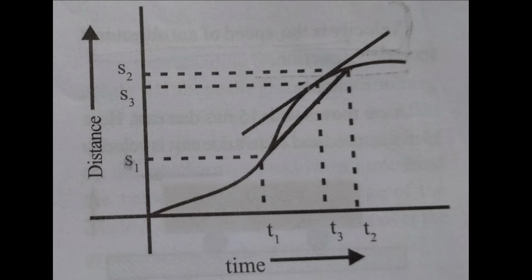A general case of motion with varying speed. This shows the distance versus time graph. If the slope is large, speed is high, and if the slope is small, speed is low.